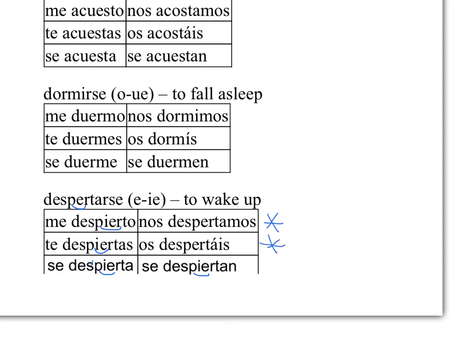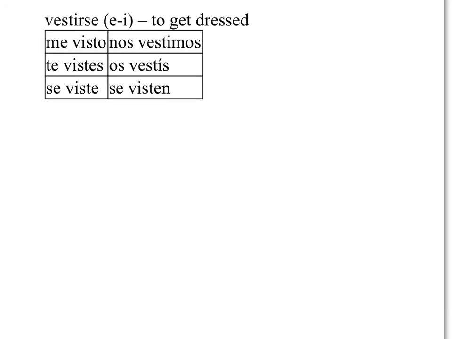Finally, we're still using our reflexive pronouns. Last verb, for example, is vestirse, to get dressed. Vestirse is an E to I verb. Conjugations are me visto, te vistes, se viste, nos vestimos, os vestís, se visten. So the E from vestirse changes to I in all forms except nosotros and vosotros.